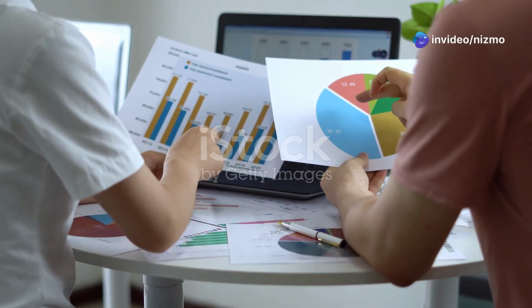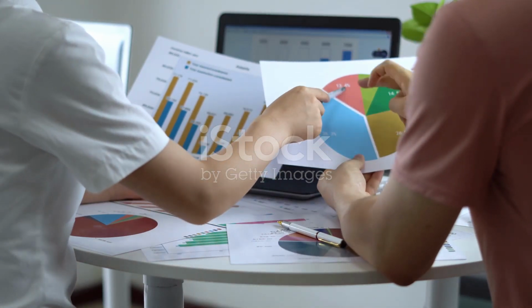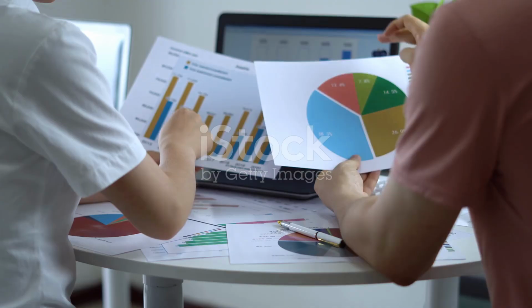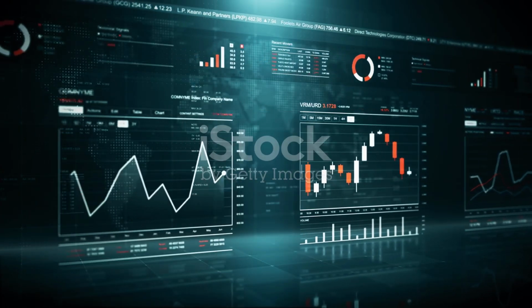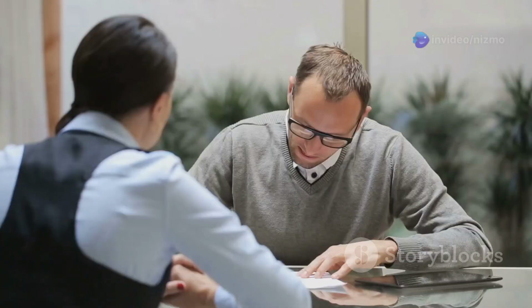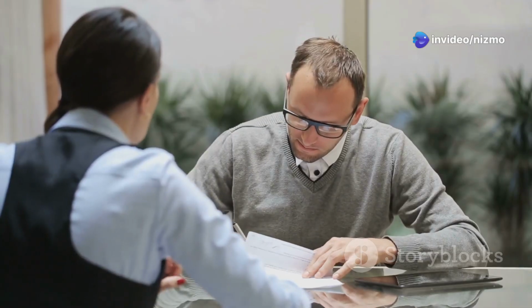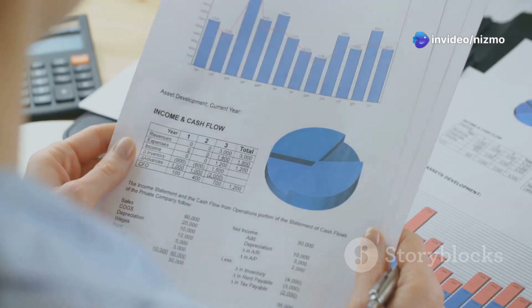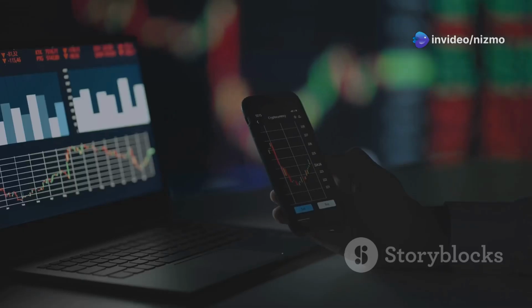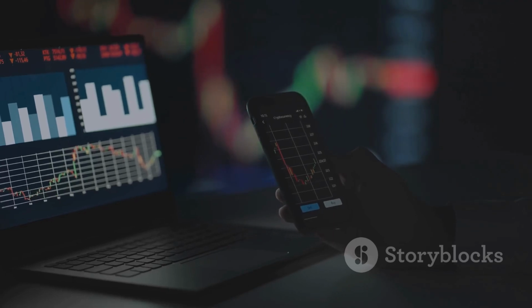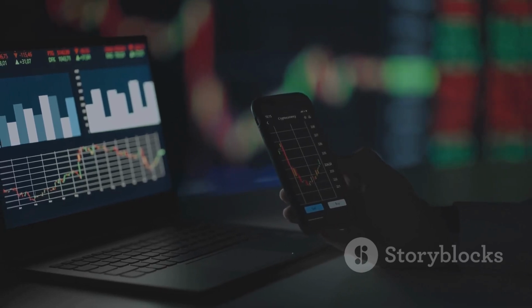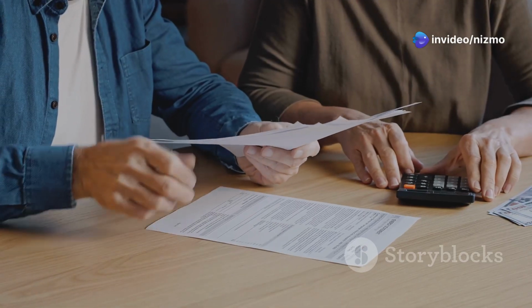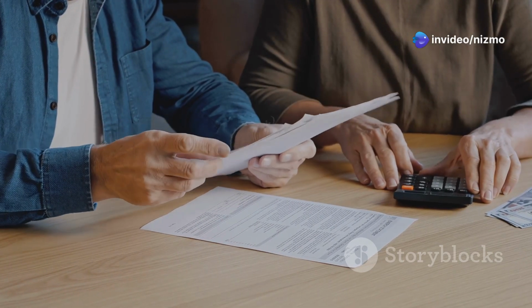To understand WACC, let's break down its components: equity and debt. Equity refers to the funds invested in a company by its shareholders, while debt represents the money borrowed by the company. Each source of funding comes with a cost. The cost of equity is the return shareholders expect for investing their money in the company. It takes into account the risk associated with the investment. The cost of debt is the interest rate a company pays on its borrowed funds.